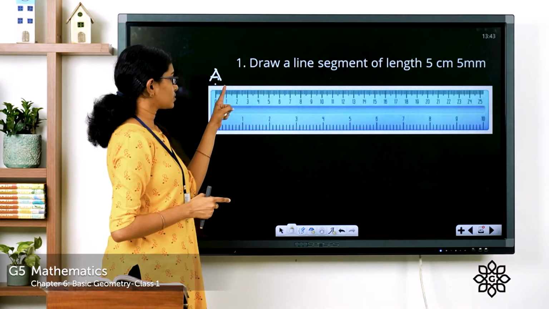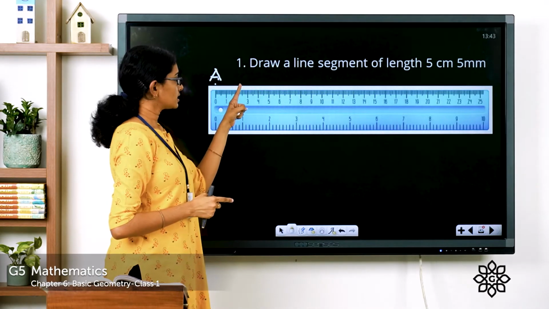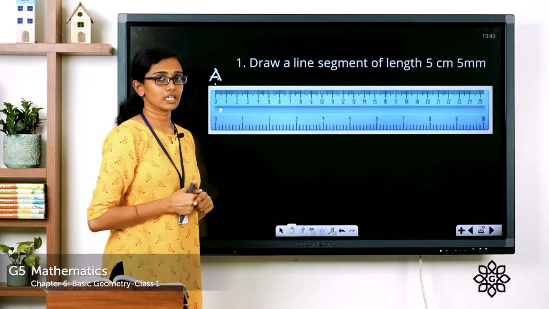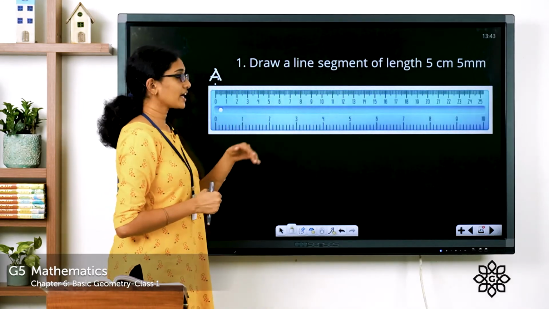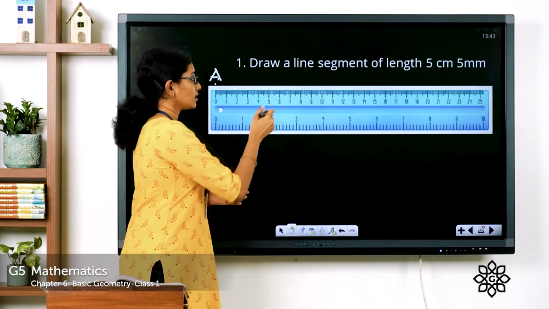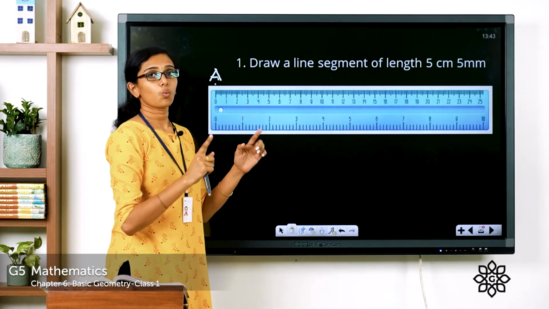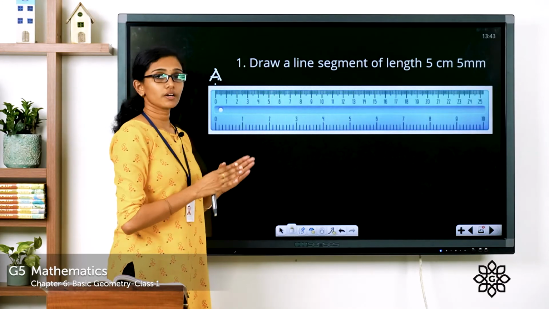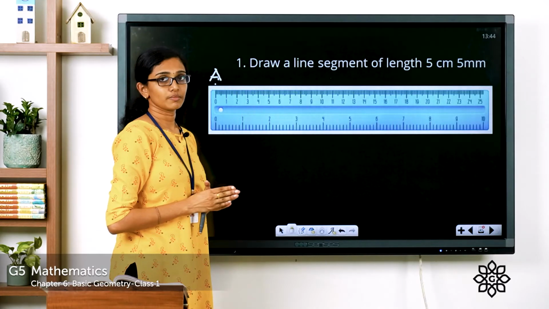So when it comes to 1, it is 1 centimeter. When it reaches 2, it is 2 centimeters. Then 3 centimeters, 4 centimeters, and when you reach 5 here, it is 5 centimeters. But you have to draw 5 centimeter, 5 millimeter. So where is 5 millimeter? So between 5 and 6, you have 10 divisions. The first smaller division after 5 is 5 centimeter, 1 millimeter or 5.1 centimeter. The second division is 5 centimeter, 2 millimeters or 5.2 centimeters.